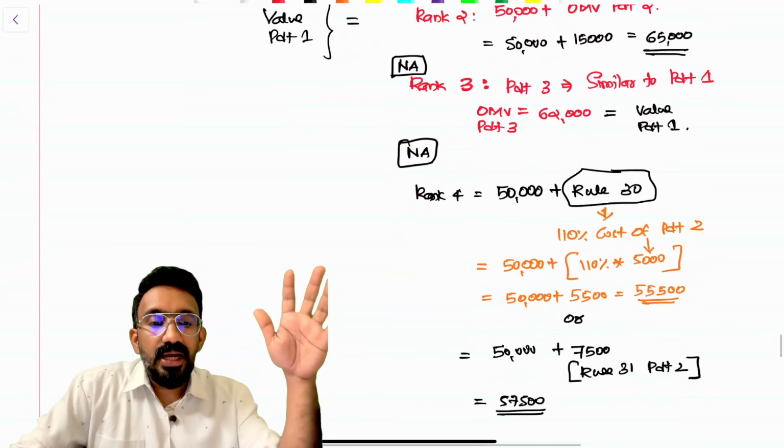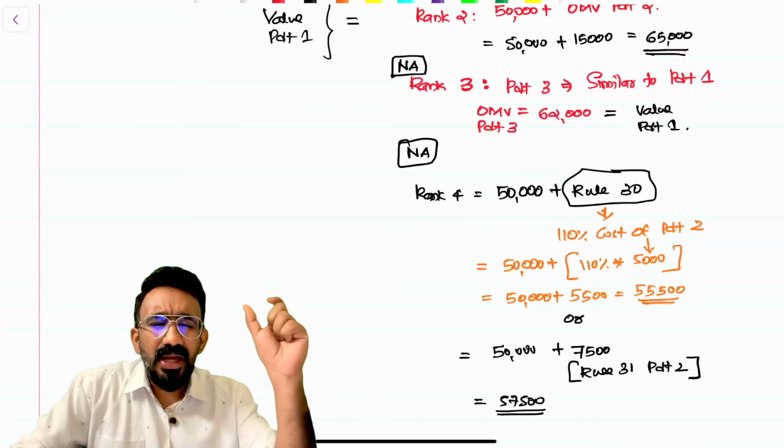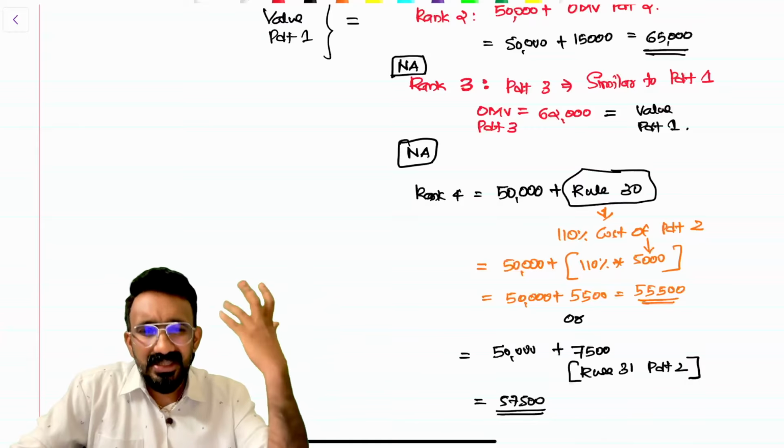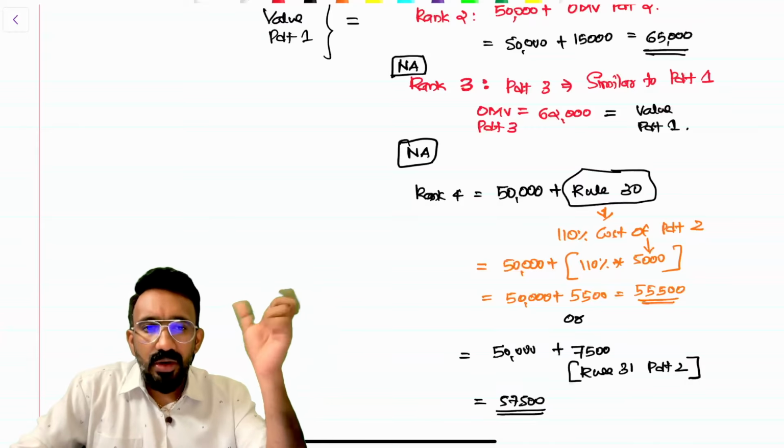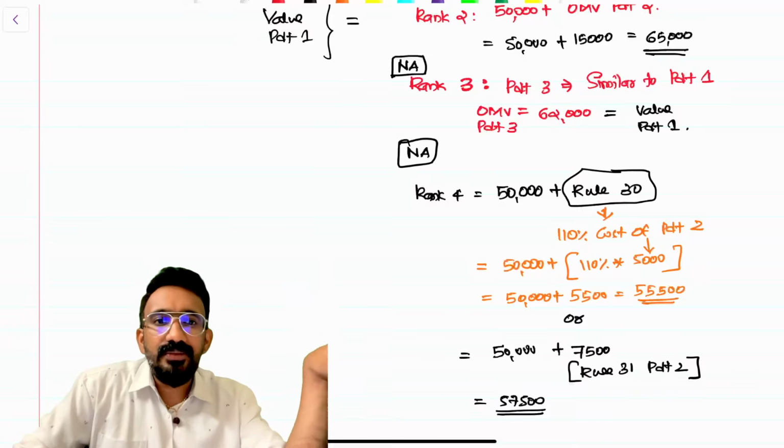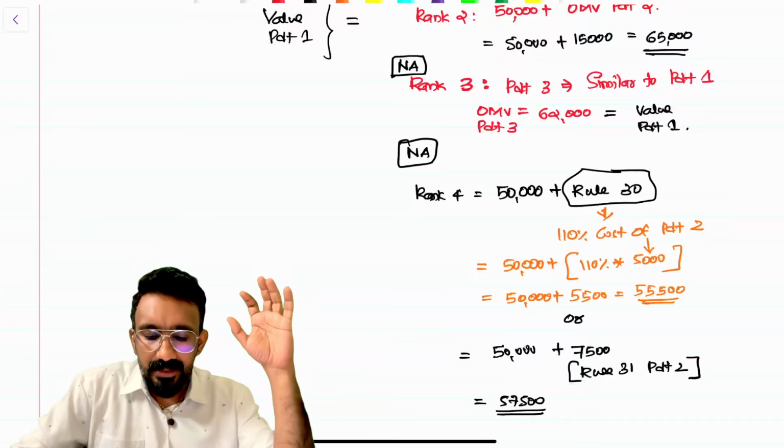That is also not available. I'll look at what is the best judgment value for product number 2, which is 7,500, say for example. I'll add 50,000 to it. So always 50,000 plus I will do extra efforts for that non-monetary consideration. This is how I'll determine the value.